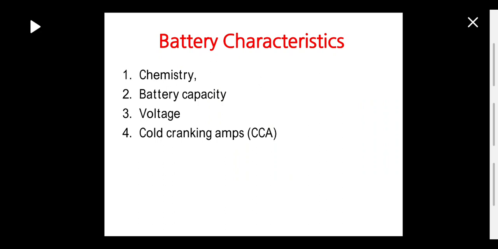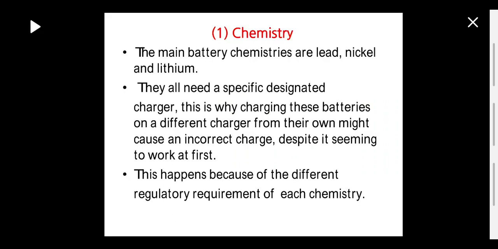So first one is chemistry of a battery. Chemistry means with what materials or with what chemicals the battery is made up of. Generally batteries are made up of lead, nickel and lithium. So what is the point in this? The thing is each battery is made up of its own composition. So we have to use the charger which is provided along with the battery.